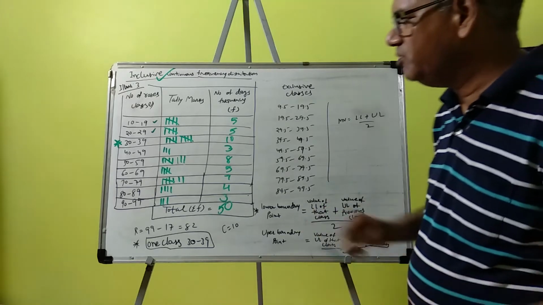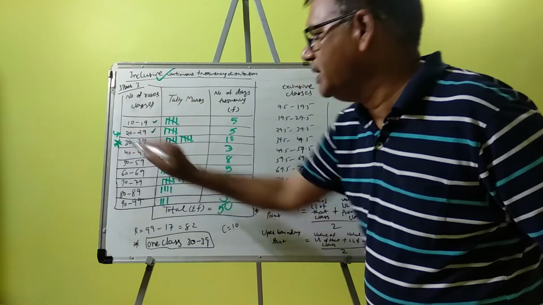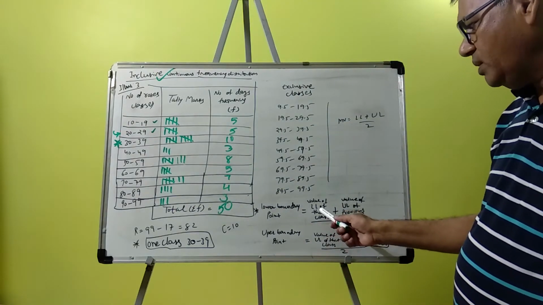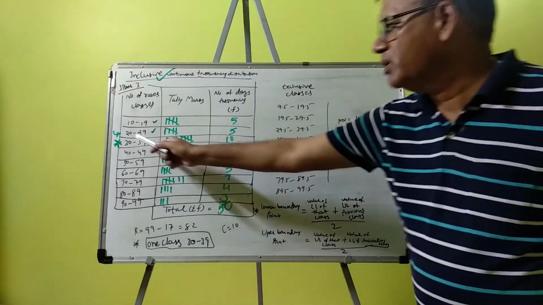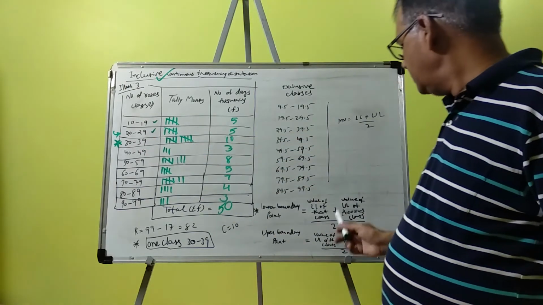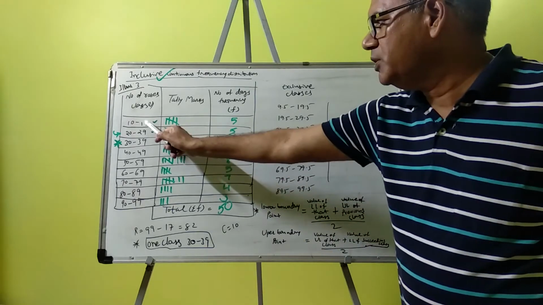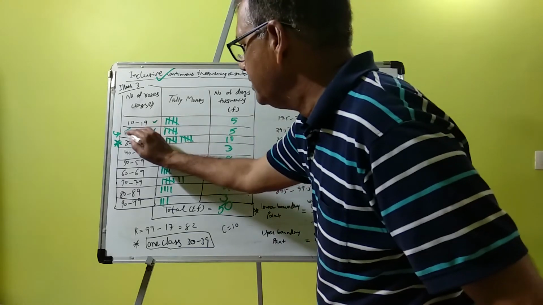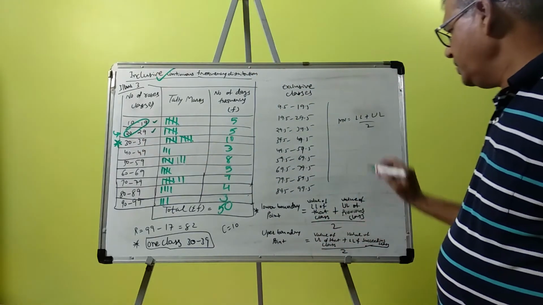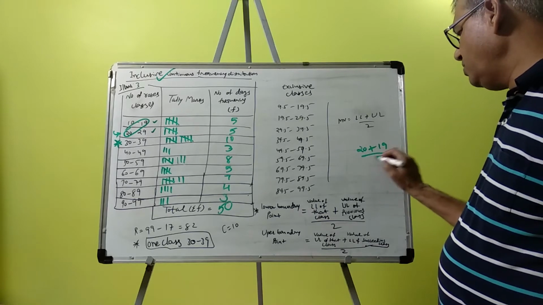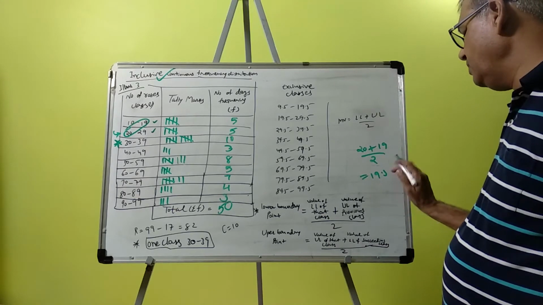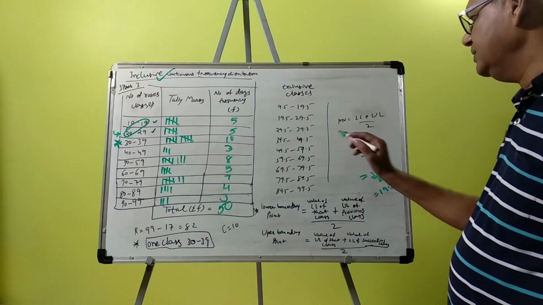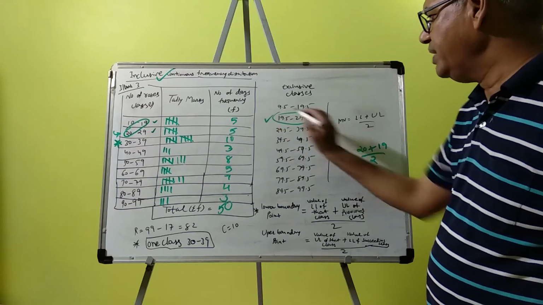For example, if we want to calculate the lower boundary point of the class 20-29, then according to the formula, the lower boundary is the lower limit of that class, 20, plus the upper limit of the previous class, 19, divided by 2. So 20 plus 19 divided by 2, 39 divided by 2, means 19.5. So the lower boundary of this class is 19.5.